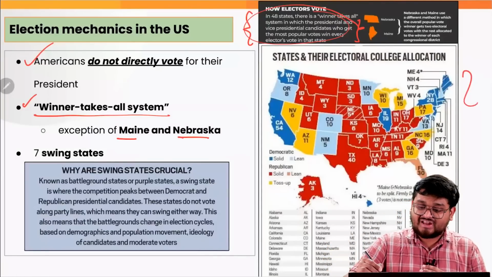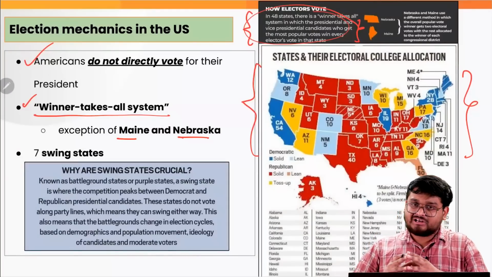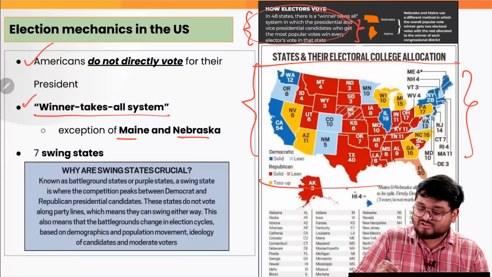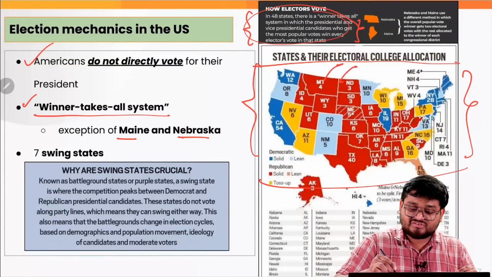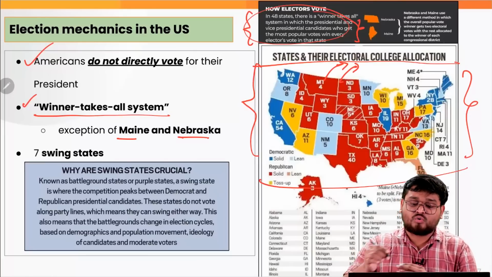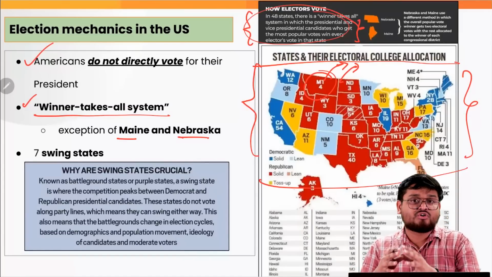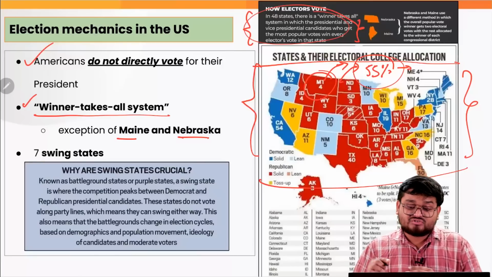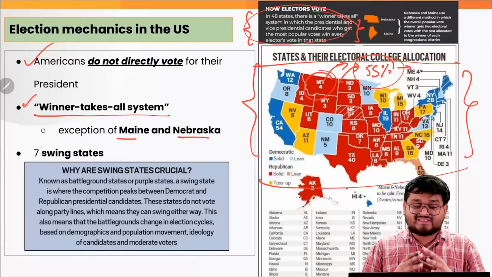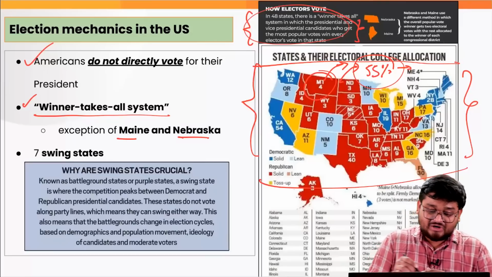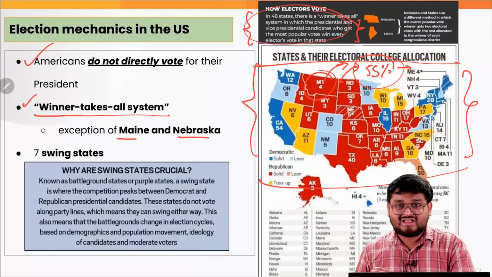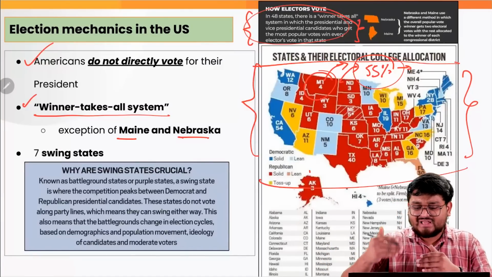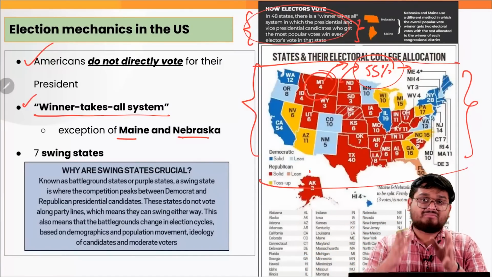So this is how you can understand there are this many states, and according to many media speculations and polls, as of now, the states which are in red are the states which will prominently be voting for Donald Trump. Now, if a particular state is voting for Donald Trump and approximately 55% of the votes are in favor of Trump, the entire state goes to Trump. So this is exactly how the electoral college system works, winner takes all of the state, and the candidate with the majority of the states wins. For example, in this case it is Trump or Kamala Harris, and that particular candidate will be winning